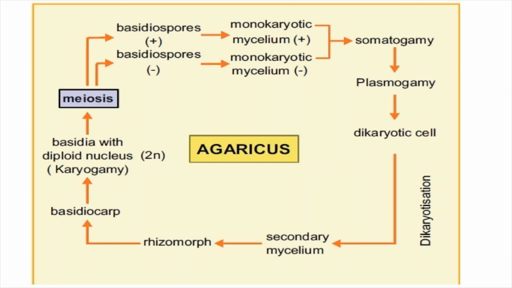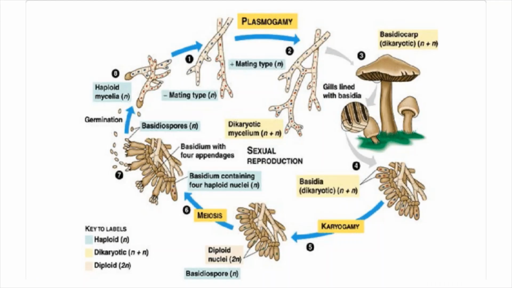The process is known as dikaryotization, and this leads to what is known as a secondary mycelium. Primary mycelium is monokaryotic mycelium, secondary mycelium is dikaryotic mycelium. This secondary mycelium will produce the rhizomorph. From the rhizomorph arises the basidiocarp. Basidiocarp is the fruiting body.